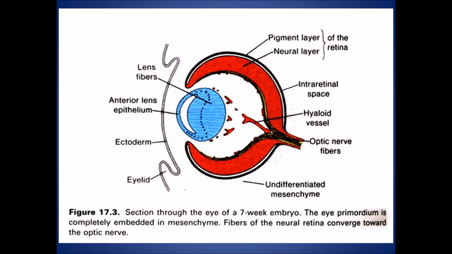This is a section of a 7-week embryo. The primordium of the eye is embedded completely in the mesenchyme, and the fibers of the neural retina converge towards the optic nerve.